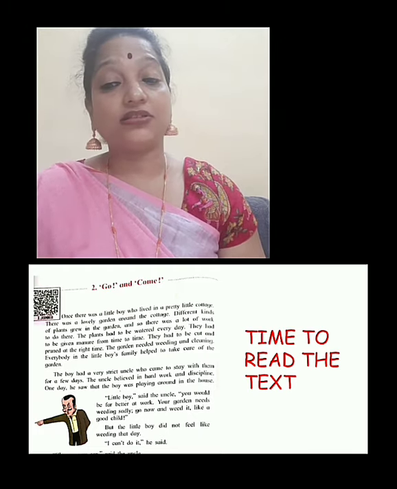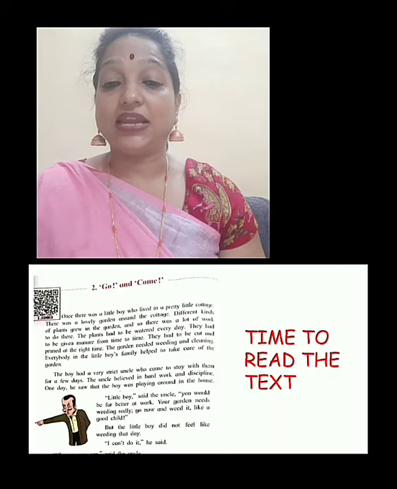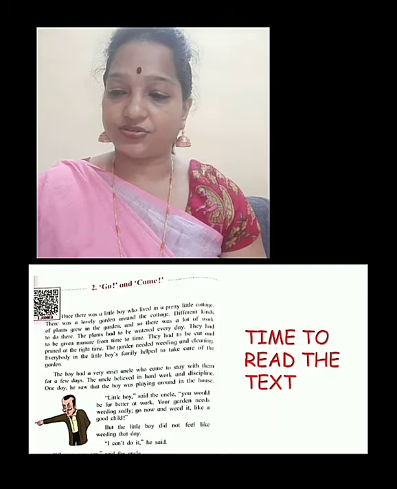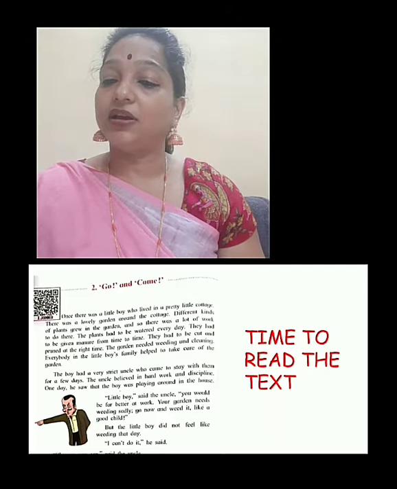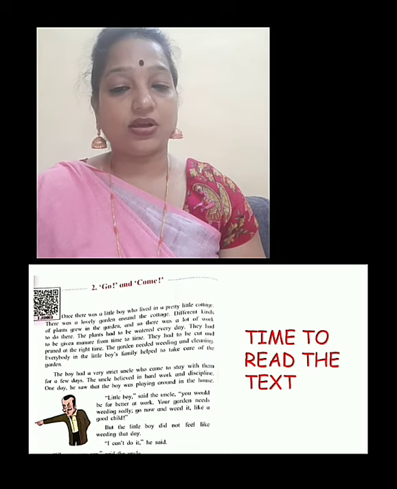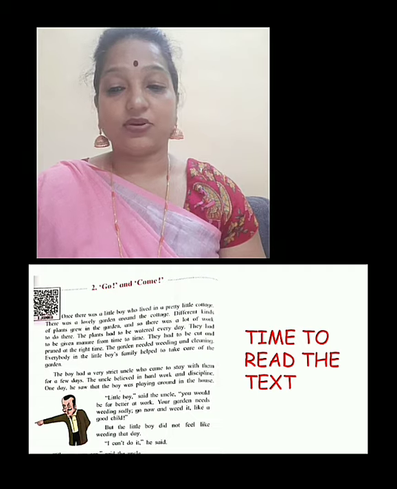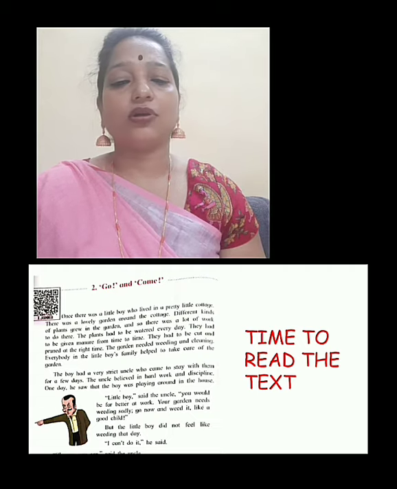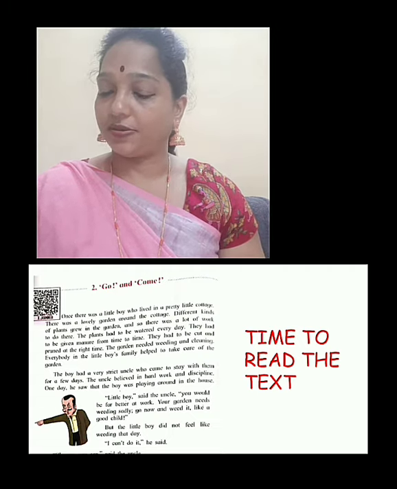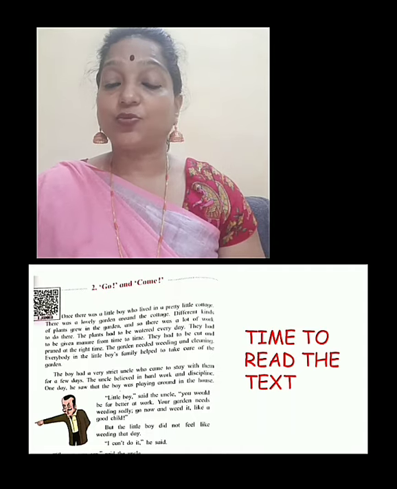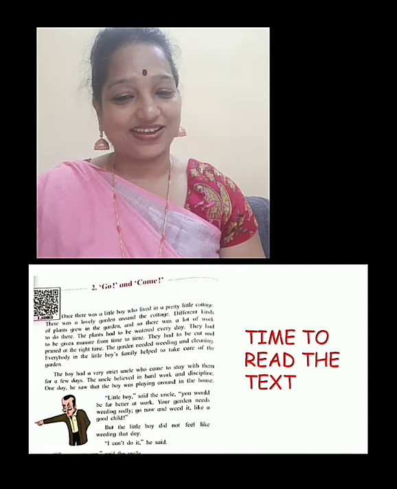Once there was a little boy who lived in a pretty little cottage. There was a lovely garden around the cottage. Different kinds of plants grew in the garden. And so there was a lot of work to do there. The plants had to be watered every day.